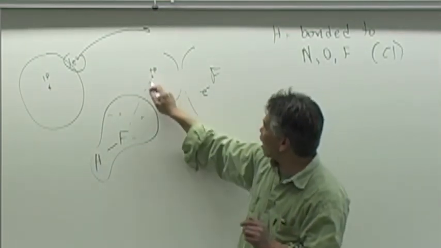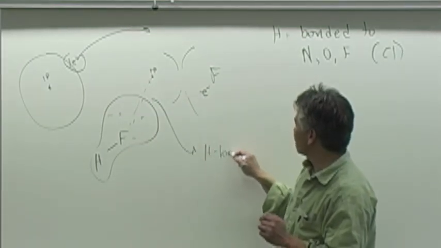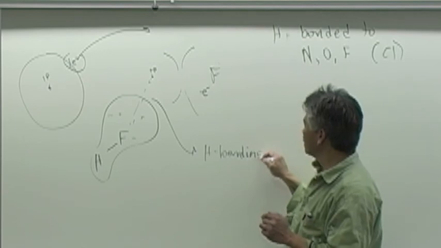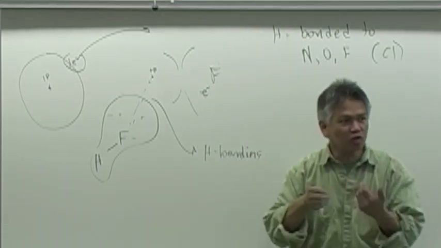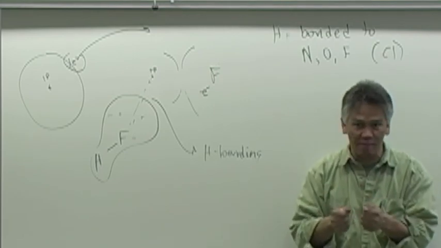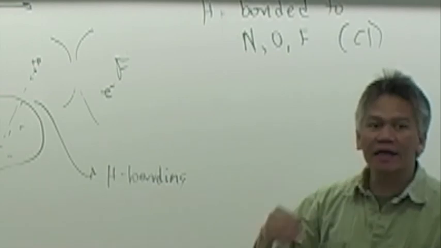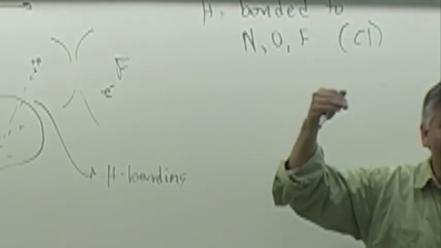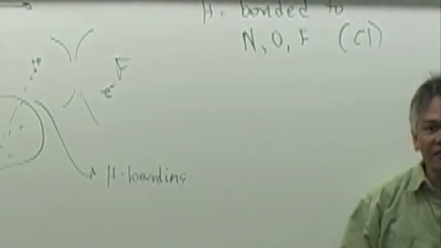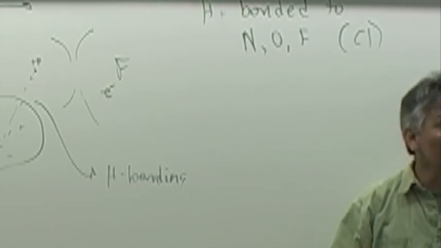And so that attraction right there is what we call hydrogen bonding. It's not a true bond. It's an attractive force between charges, but it's so strong we give it a special name called hydrogen bonding. And that's why water has a higher boiling point than expected. It's the hydrogen bonding mechanism that causes water to have a boiling point of 100 degrees rather than a negative 100 degrees.